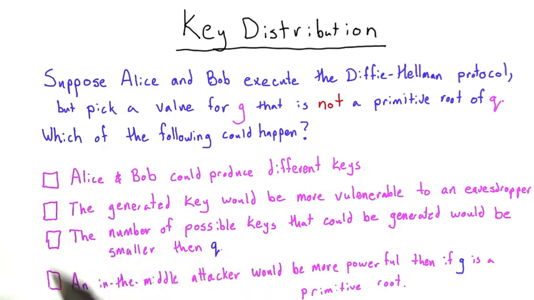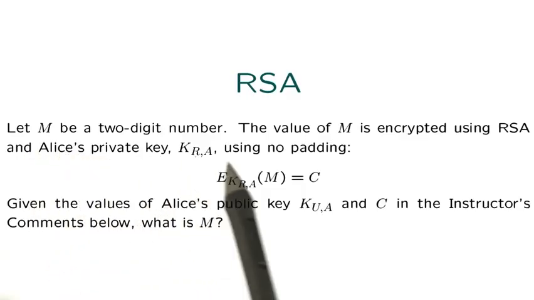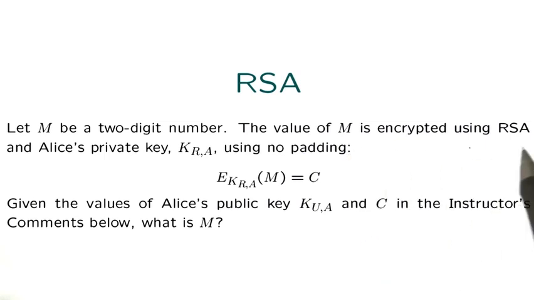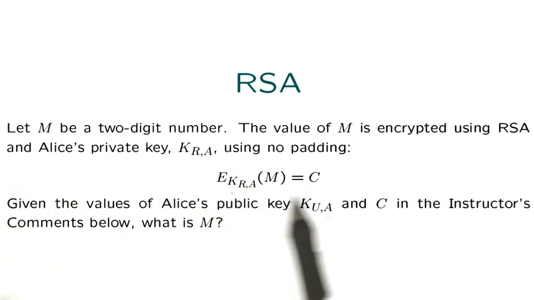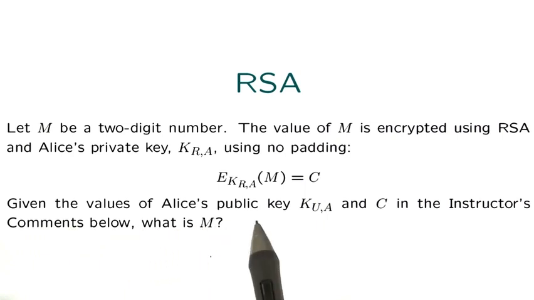Check all that apply. For this problem, let M be a 2-digit number. The value of M is encrypted using RSA and Alice's private key K, using no padding, like this. Given the values of Alice's public key and C, the ciphertext, in the instructor's comments below, what is M?